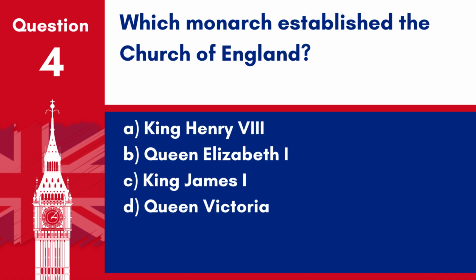Question 4. Which monarch established the Church of England? A. King Henry VIII, B. Queen Elizabeth I, C. King James I, D. Queen Victoria. Answer: A. King Henry VIII. King Henry VIII established the Church of England in 1534 after breaking away from the Roman Catholic Church.